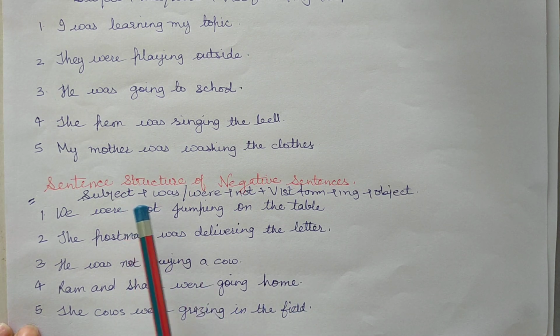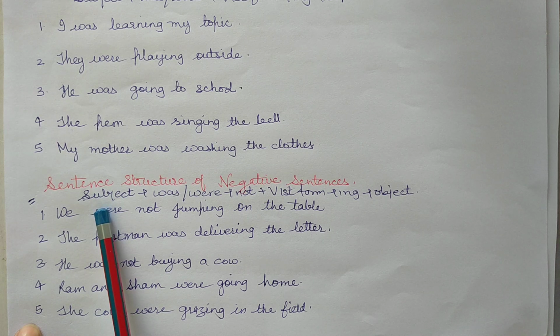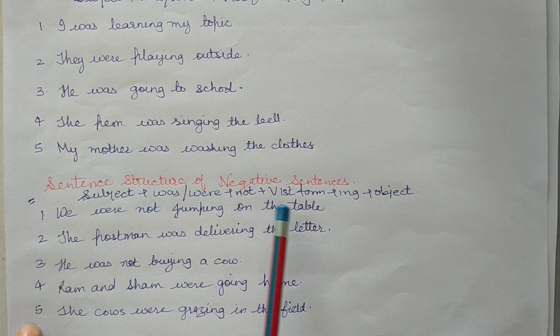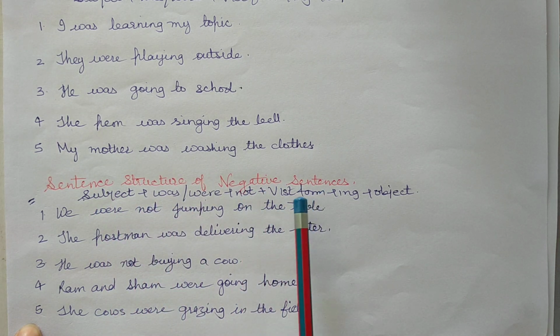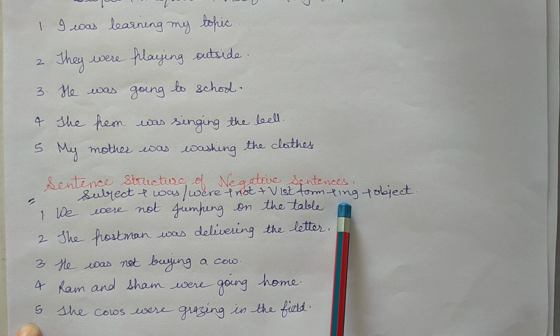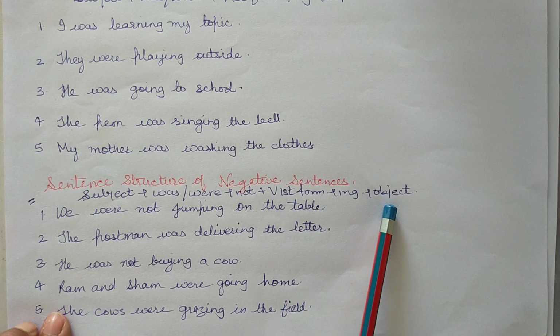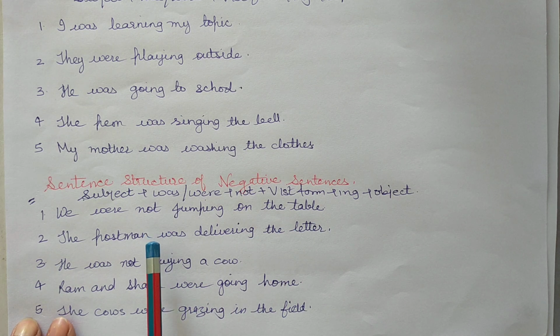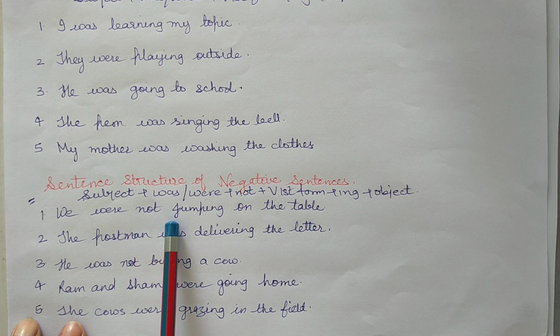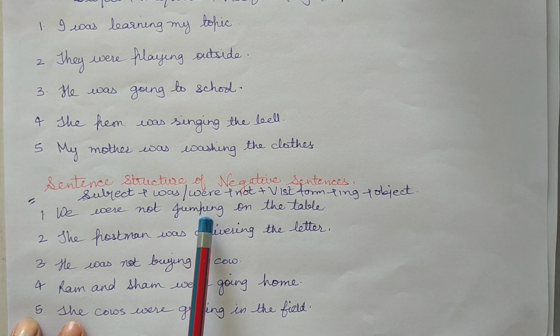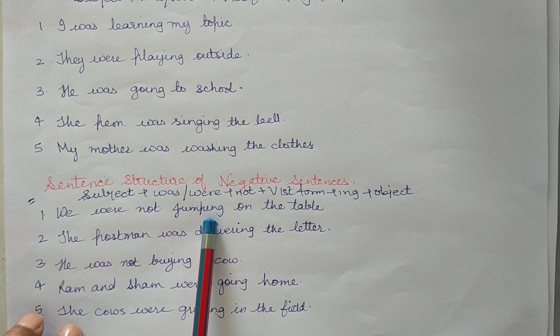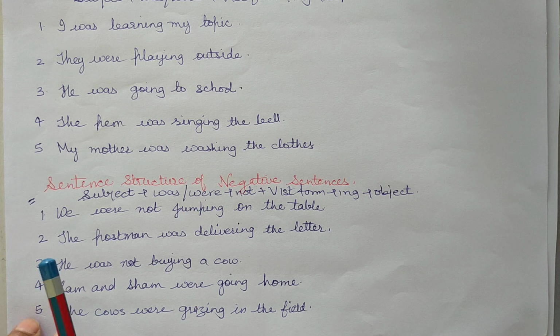So, sentence structure of negative sentences: subject plus was, were plus not plus verb's first form plus ing plus object. Not we add before verb, ing is added with first form of the verb.